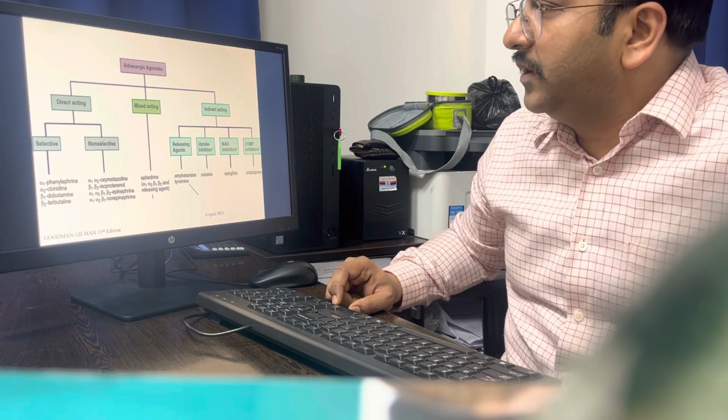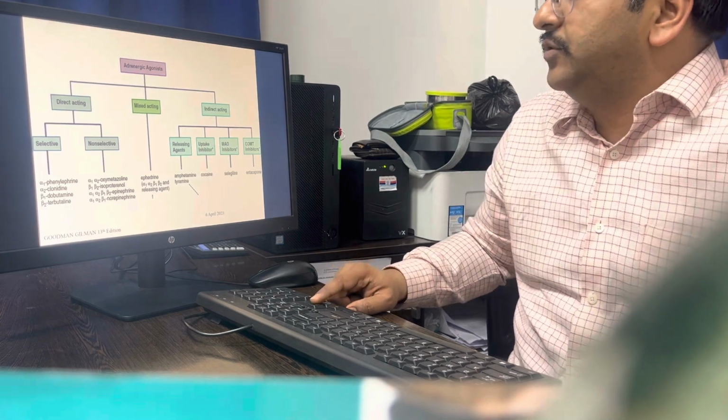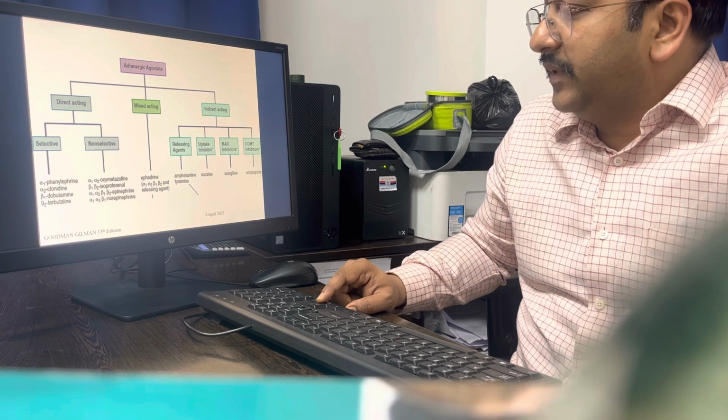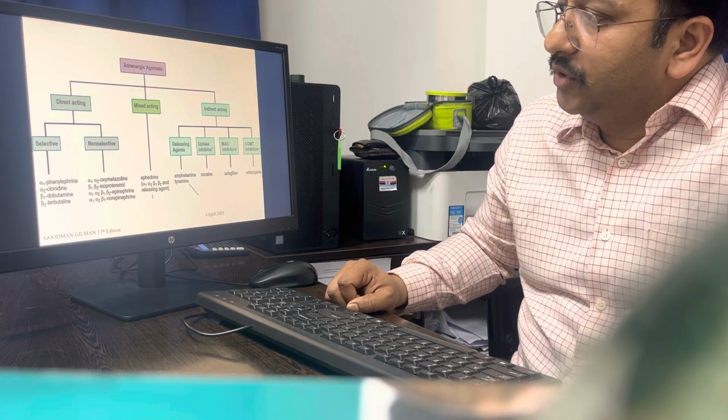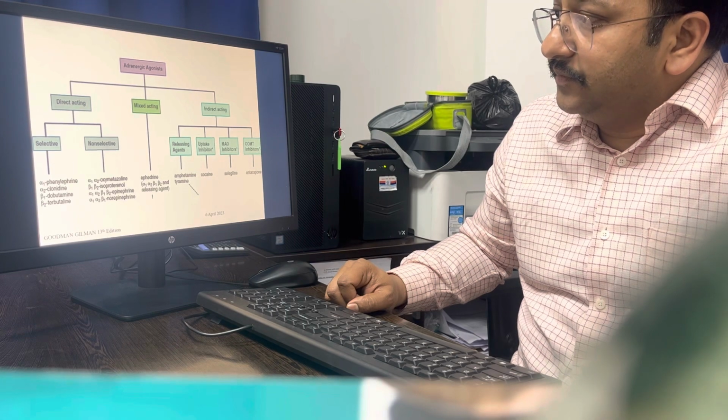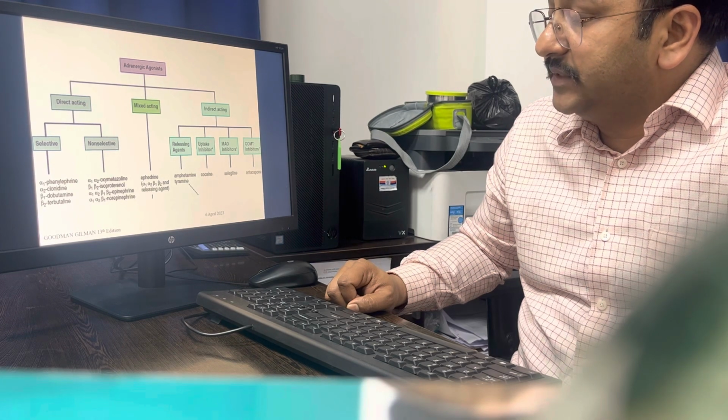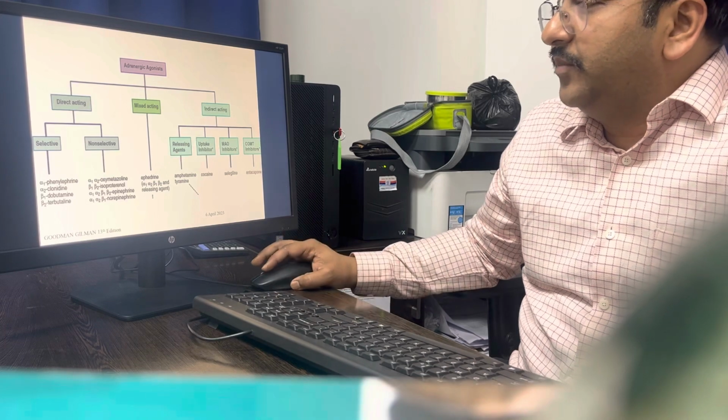So here we can classify the adrenergic agonist into direct, indirect, and mixed action. This I have taken from the Goodman-Gilman 13th edition. This chart is there in the book also. So classify the direct acting into selective and non-selective, because this is very important.